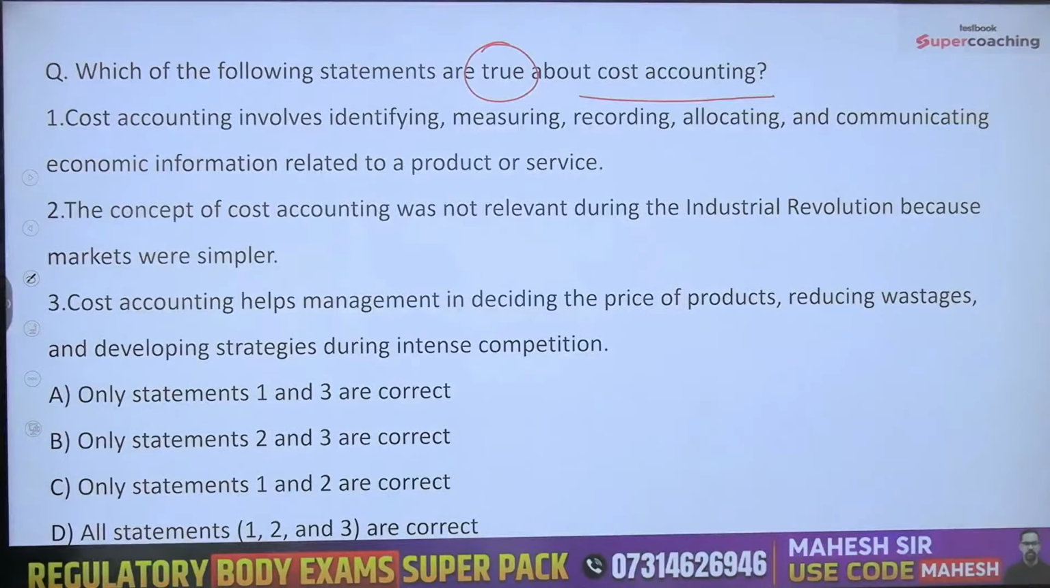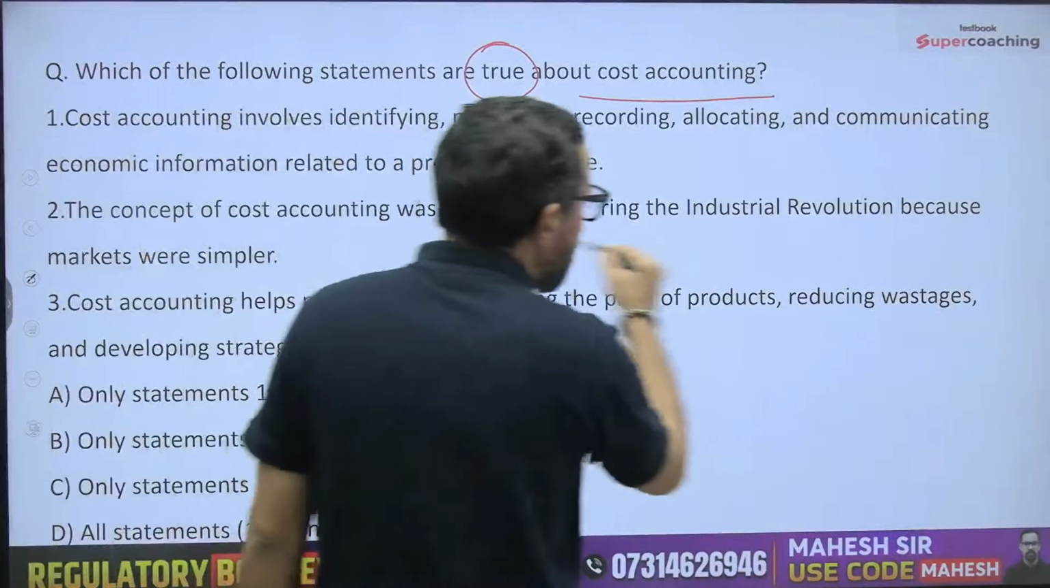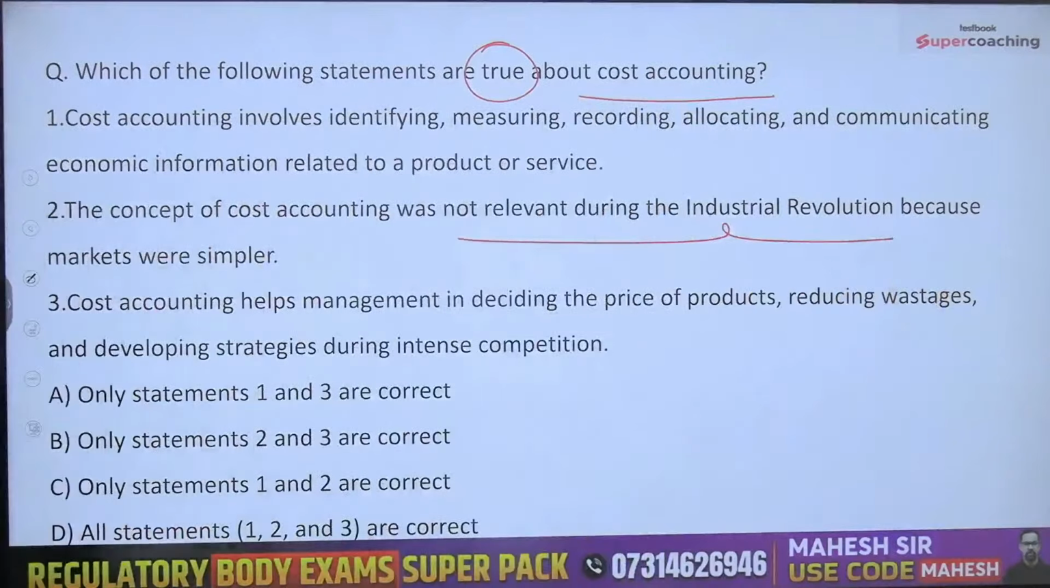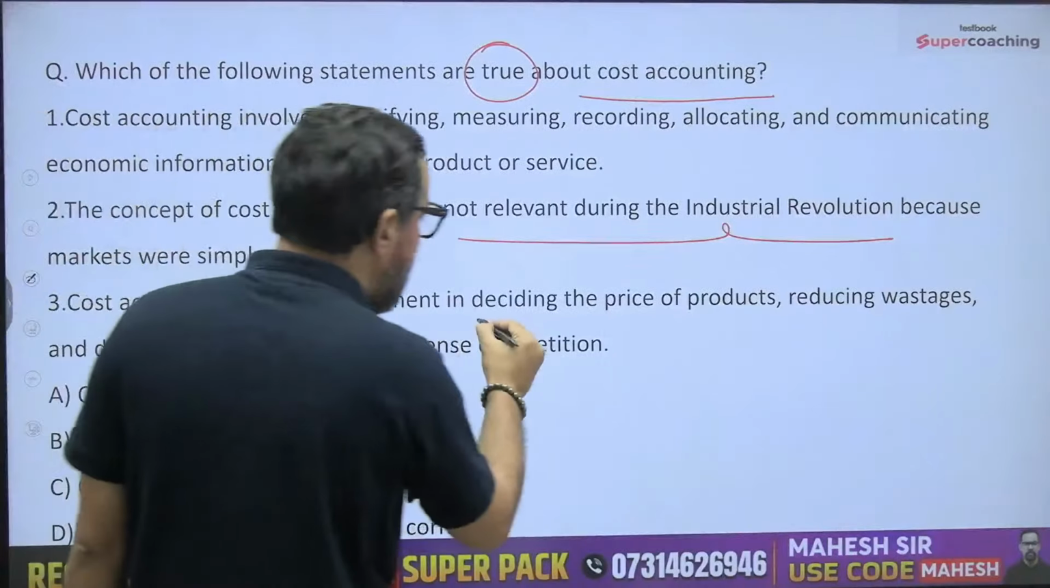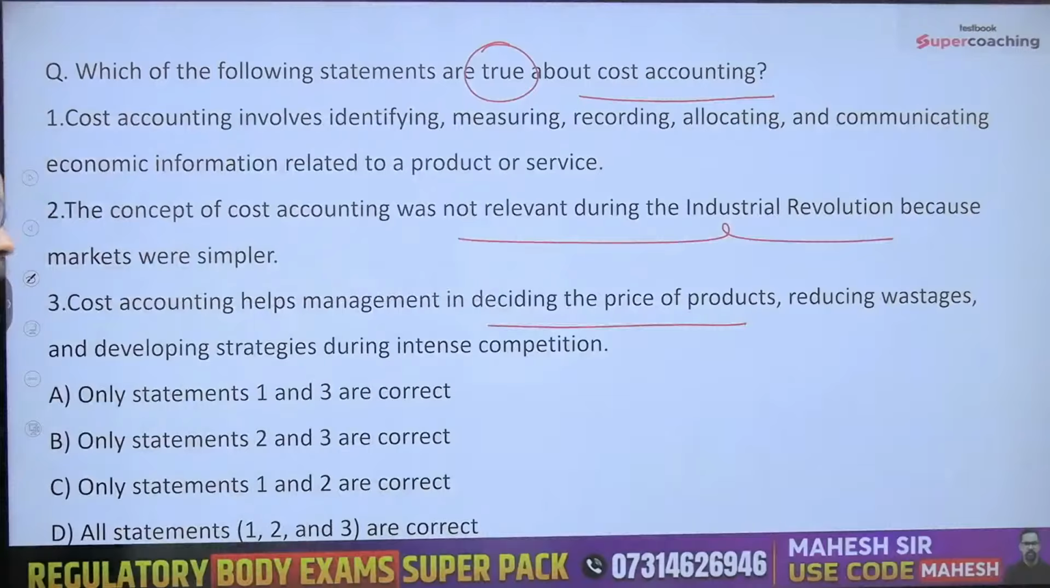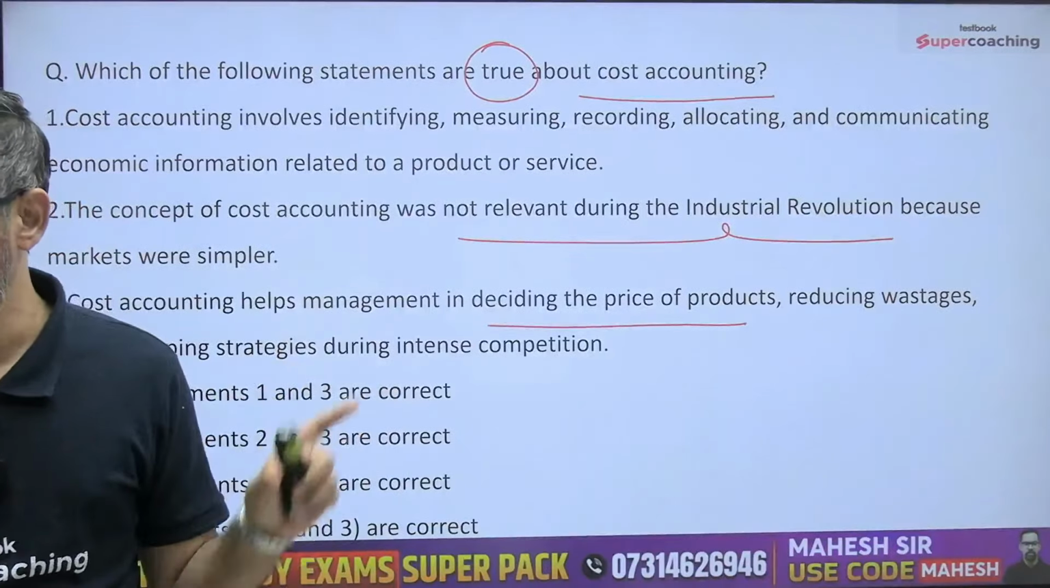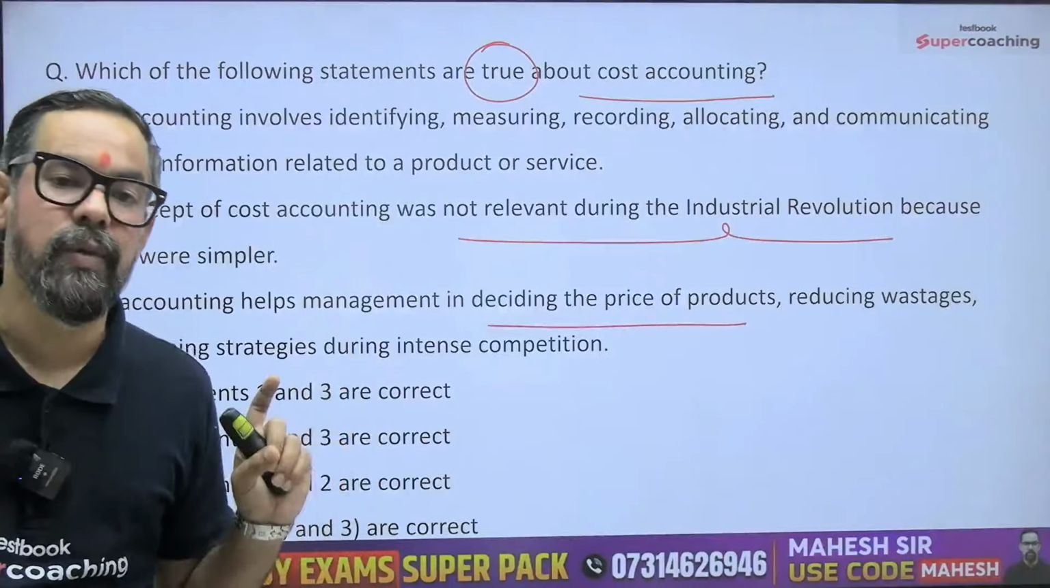The first statement: cost accounting involves identifying, measuring, recording, allocating, and communicating economic information related to products or services. The second: the concept of cost accounting was not relevant during the industrial revolution because the market was simpler. The third: cost accounting helped management in deciding the price of a product, reducing wastage, and developing strategies during intense competition also. All these are facts we have discussed just now. So what will be your correct answer?